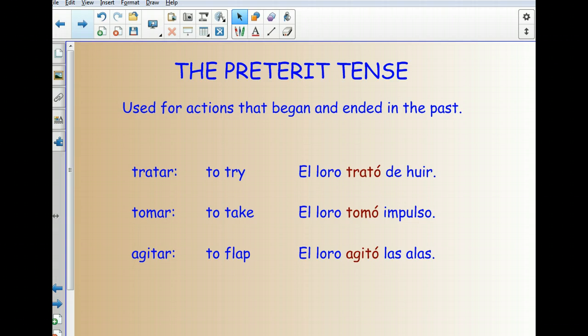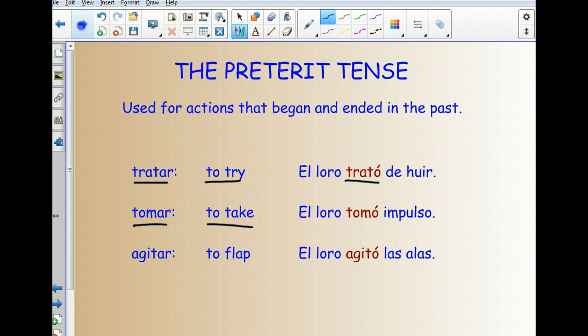So we have the examples from the story that I've kind of changed a little bit. The verb tratar means to try. We have el loro trató de huir. He tried to escape. Preterit tense. Tomar, to take. El loro tomó impulso. He took action. Literally he took impulse, but here he took action. Agitar, to flap. El loro agitó las alas. He flapped his wings. All of these actions, I know it sounds weird, but they began and ended in the past. They didn't go on for a while. They're not descriptions. They just began and ended in the past.